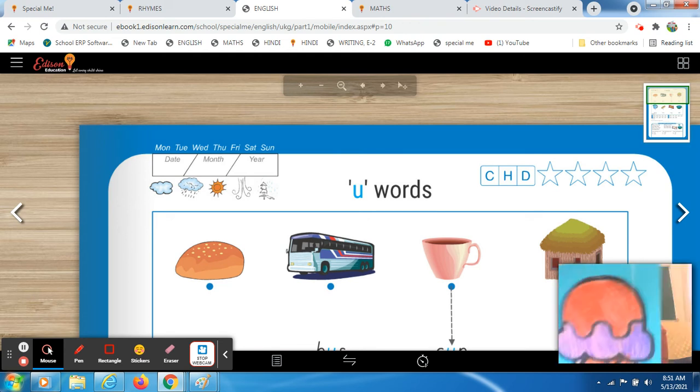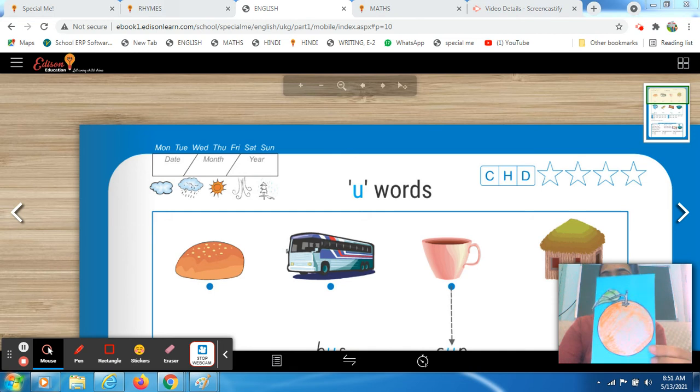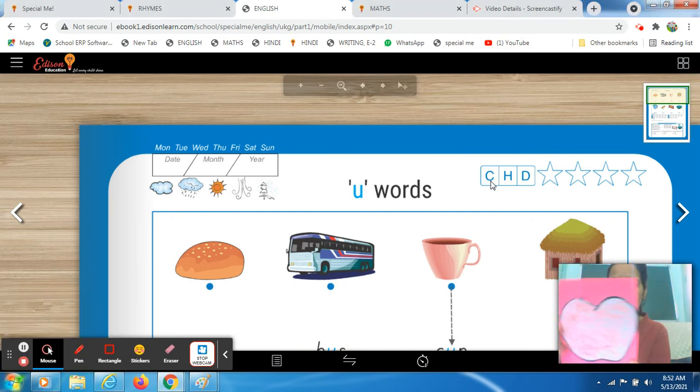Who wants to eat it? Okay, now what is this? This is, ma'am, o orange. Yes, this is orange. Now, what is this? Ma'am, a apple. A apple. Very good. Yes, this is a apple.